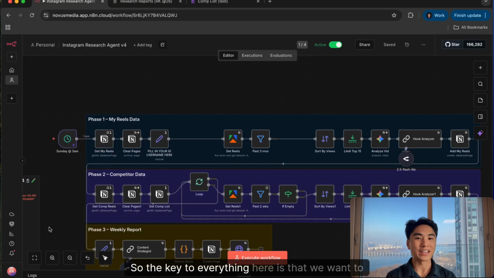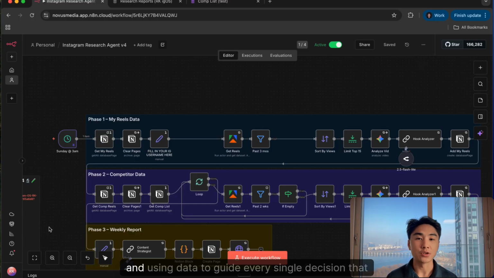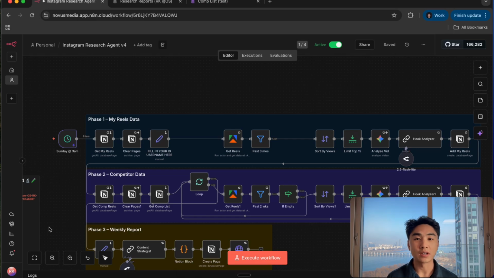So the key to everything here is that we want to make sure that we are being extremely intentional and using data to guide every single decision that we make, especially in our content, to not only increase views, followers, and engagement, but make sure we're being intentional with who we're actually targeting.